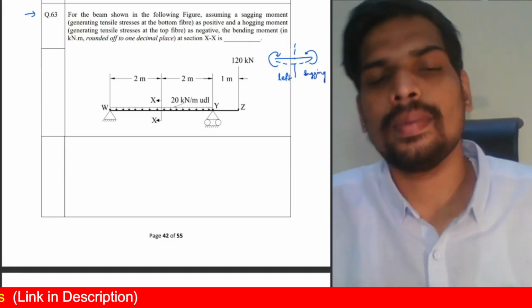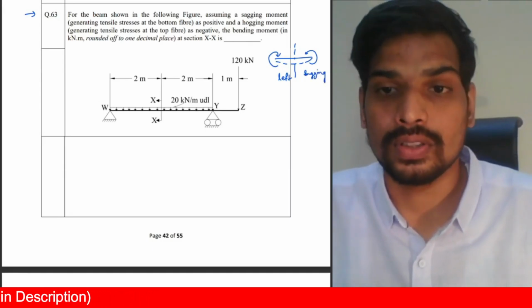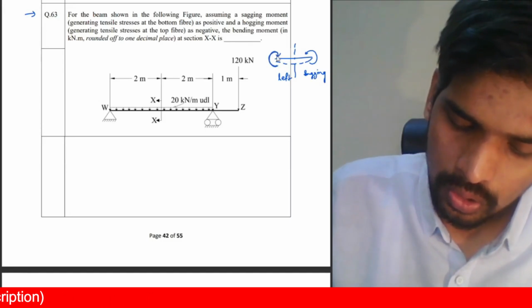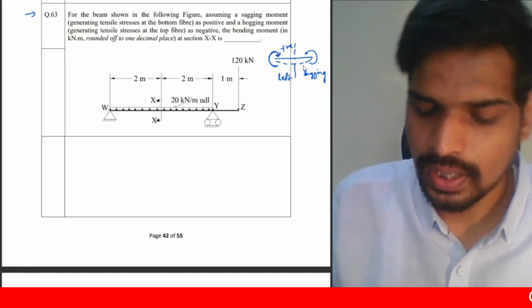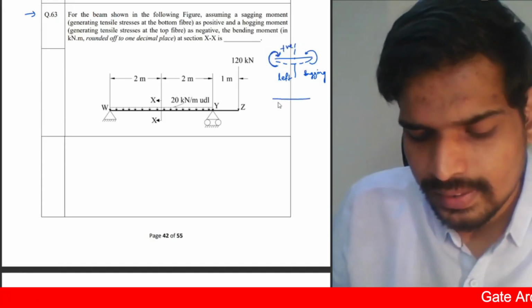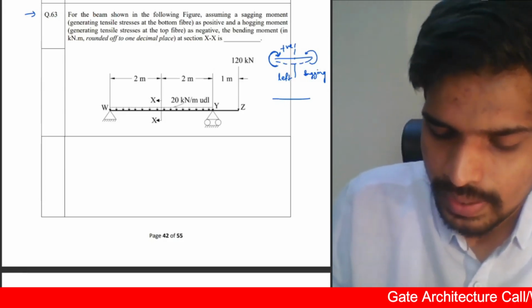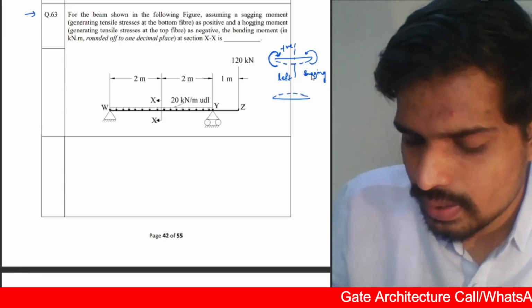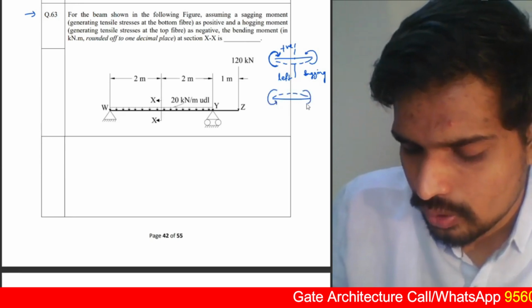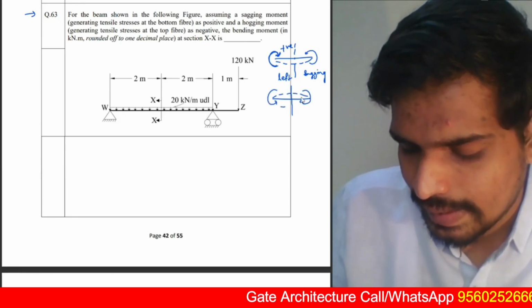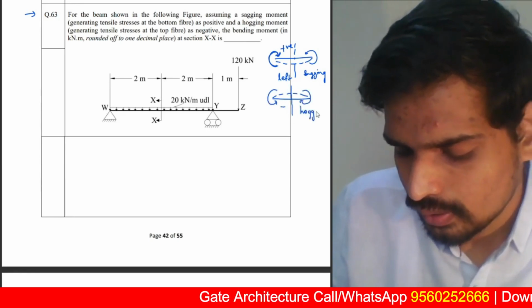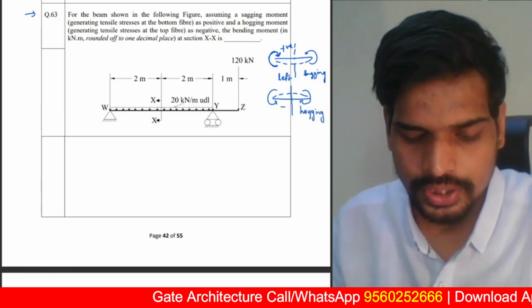Sagging moments are taken as positive. So to the left of the section, clockwise moments are taken as positive. That's given in the question. This is a general convention we also follow in our lectures of structures. We do follow the same sign convention. Hogging moments, anti-clockwise moment to the left of the section, are taken as negative. So the sign convention is mentioned in the question.